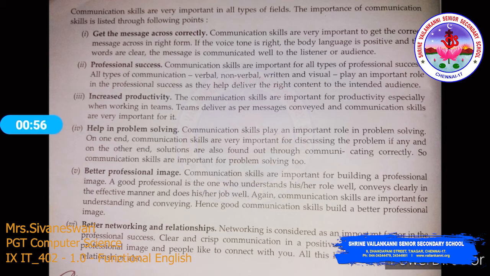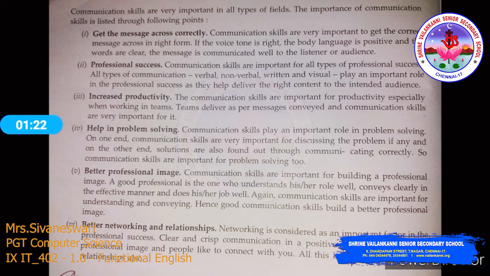Help in problem solving. Communication skills play an important role in problem solving. On one end, communication skills are very important for discussing the problem, if any, and on the other end, solutions are also found out through communicating correctly. So, communication skills are important for problem solving too.